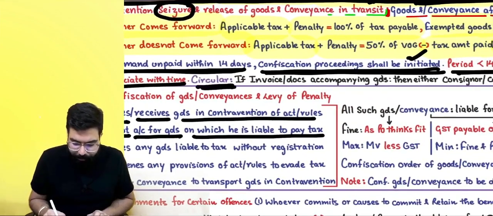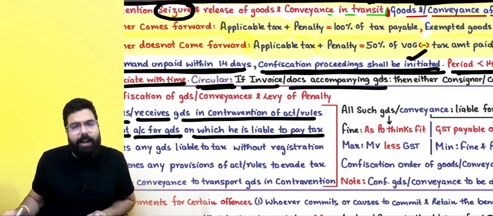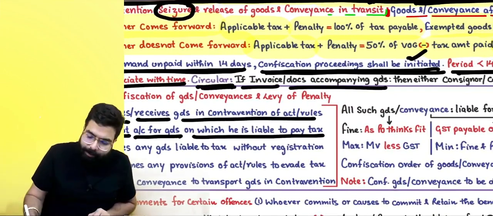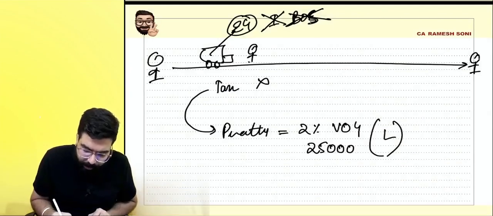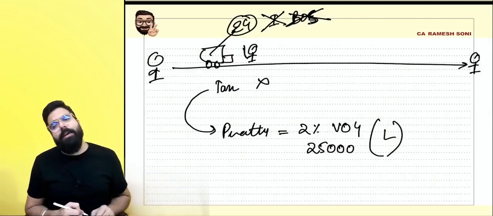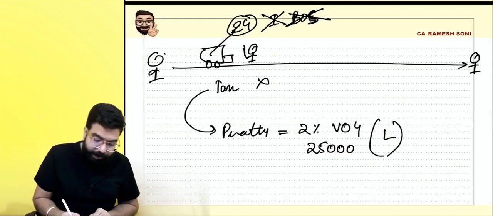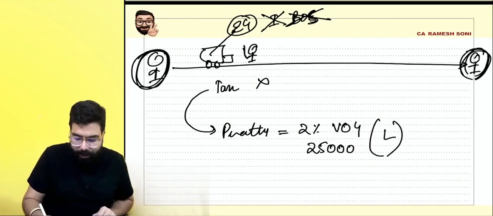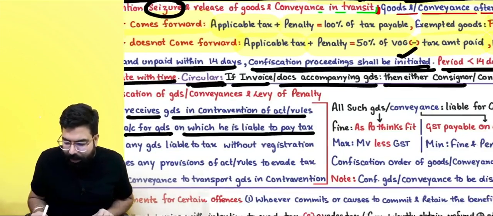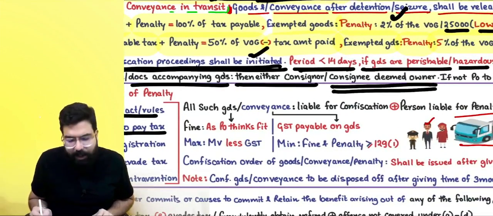Next, there is a circular: if invoice or documents are accompanying the goods. For example, the officer intercepted one truck. Now, when he intercepts the truck on the way, who is the owner of the goods? Is the supplier the owner or the recipient the owner? The officer will decide. Then either the consignor or the consignee will be deemed as the owner.